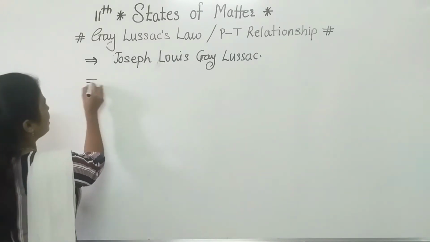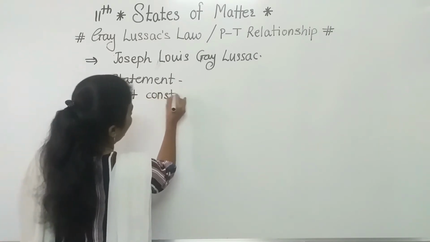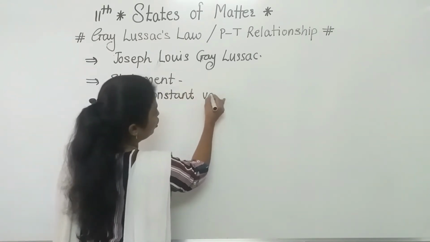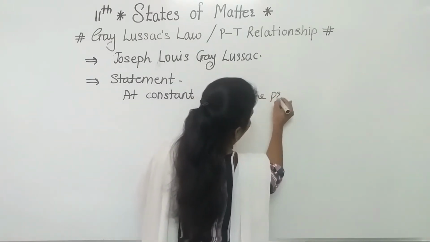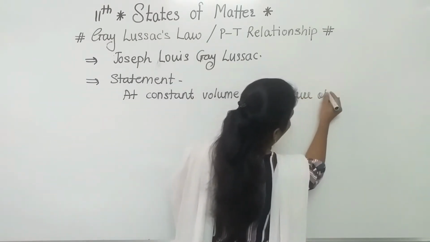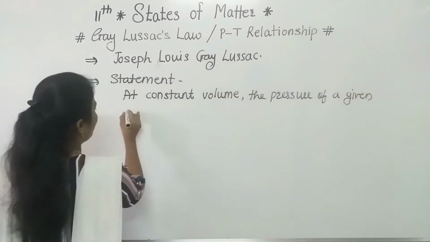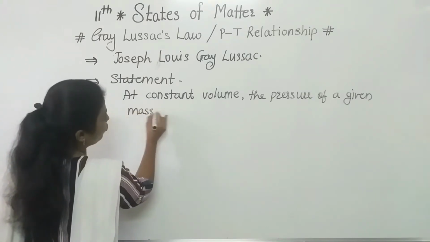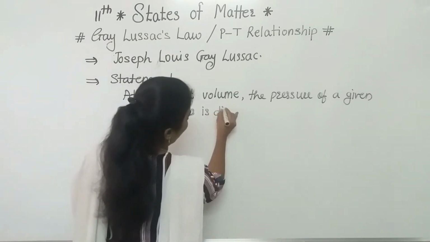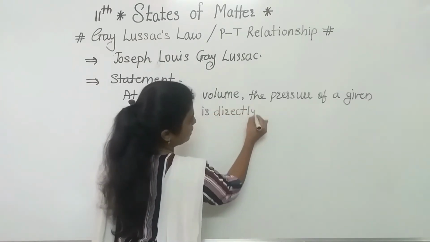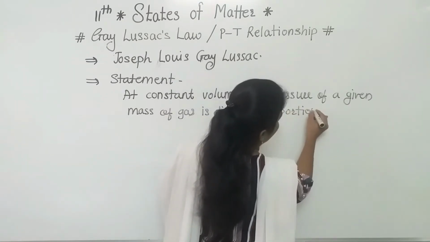At constant volume, the pressure of a given mass of a gas is directly proportional to the temperature.